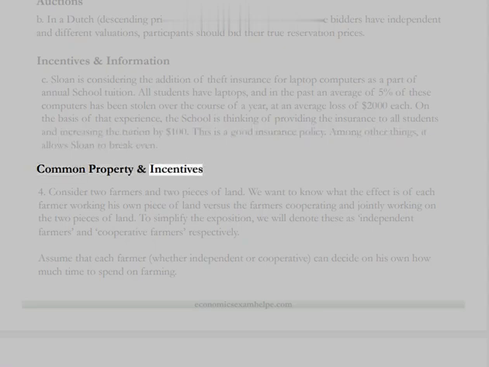Common property and incentives. 4. Consider two farmers and two pieces of land. We want to know what the effect is of each farmer working his own piece of land versus the farmers cooperating and jointly working on the two pieces of land. To simplify the exposition, we will denote these as independent farmers and cooperative farmers respectively. Assume that each farmer, whether independent or cooperative, can decide on his own how much time to spend on farming.